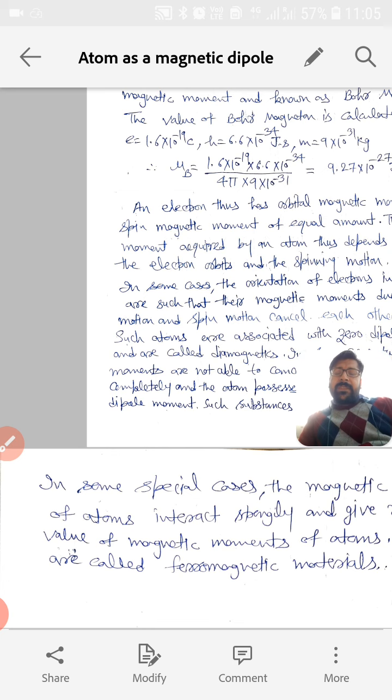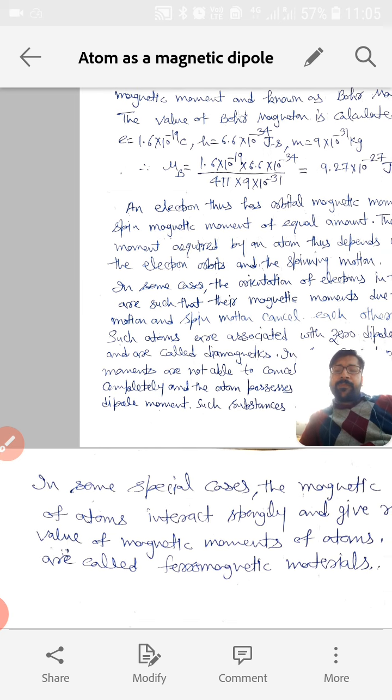So this is a very important lecture regarding the classification of magnetic materials and the important properties which describe these materials, and also the basic cause of magnetism.